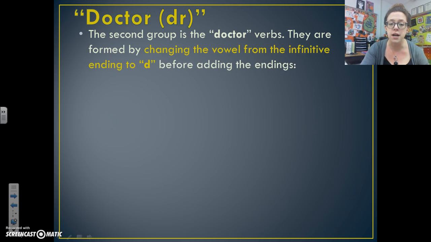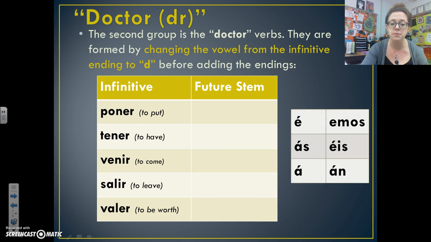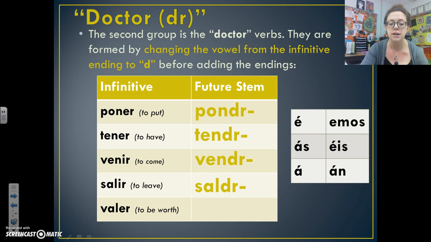The second group is called the doctor verbs. They are formed by changing the vowel of the infinitive to a D before adding the endings. So, poner, tener, venir, salir, and valer are all doctor verbs, okay? So, poner becomes pondr, tener becomes tendr, venir becomes vendr, salir, saldr, and valer, valdr, okay? So, after you have these irregular stems for these verbs, everything else is the same. The endings are the same, all right?